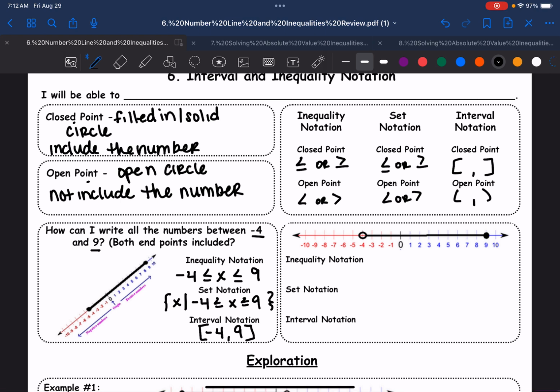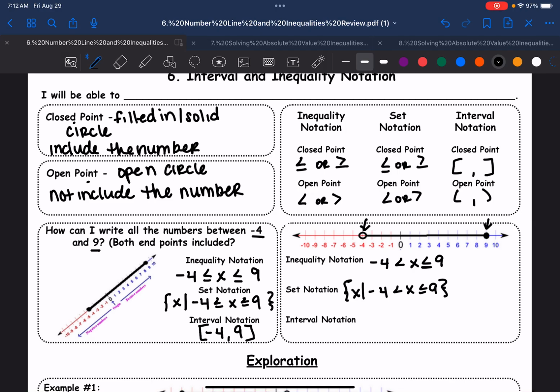Okay, so inequality notation, same numbers, -4, 9, just like before. X is still in between because we're shading in the middle, and I told you we always point towards the smaller number. But notice here the -4 is not included and the positive 9 is. So I'm going to include the or equal to on the one closer to the 9 because the 9 is included. I'm not going to do anything with the side on the -4 because it's not included. Set notation, take that inequality notation and make it fancy, and we're going to write it exactly as we wrote it.